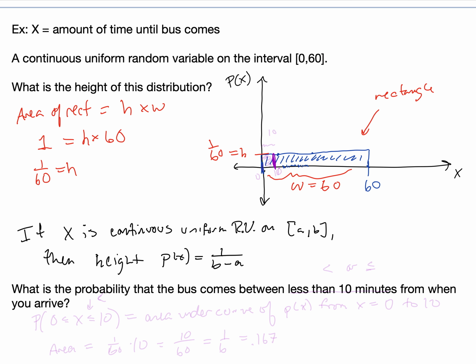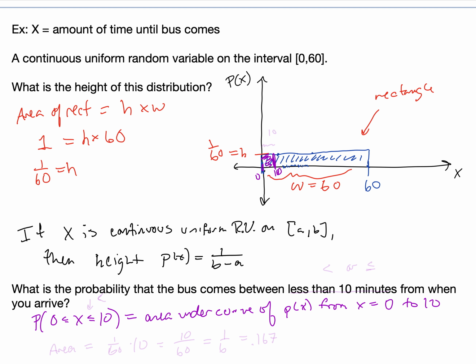So here is x equals 10, and we're looking for the probability that the bus comes in that range between 0 minutes and 10 minutes. There are two ways to think about this. One is to think of this probability as area. The probability that 0 is less than or equal to x, which is less than or equal to 10, is equal to the area under the curve of p of x from x equals 0 to 10. What is that area?